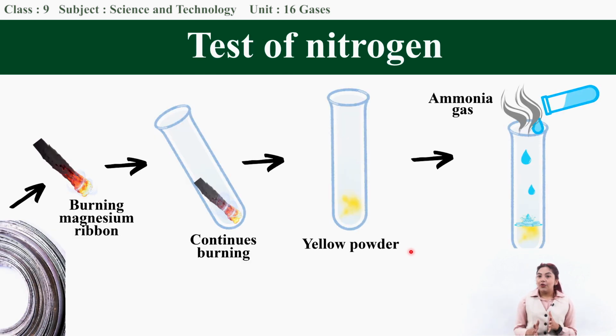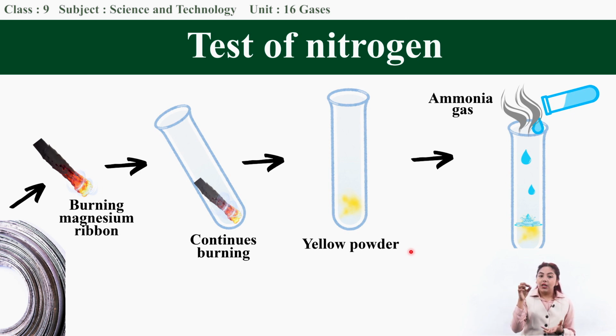Now, I have already explained this test while we were performing it in the laboratory, but I'll explain it again so that you will remember it for the long term. How can we test if the produced gas is nitrogen or not? We take a burning magnesium ribbon, and when we burn it in the air, it gives us a white product because magnesium reacts with oxygen to form magnesium oxide.